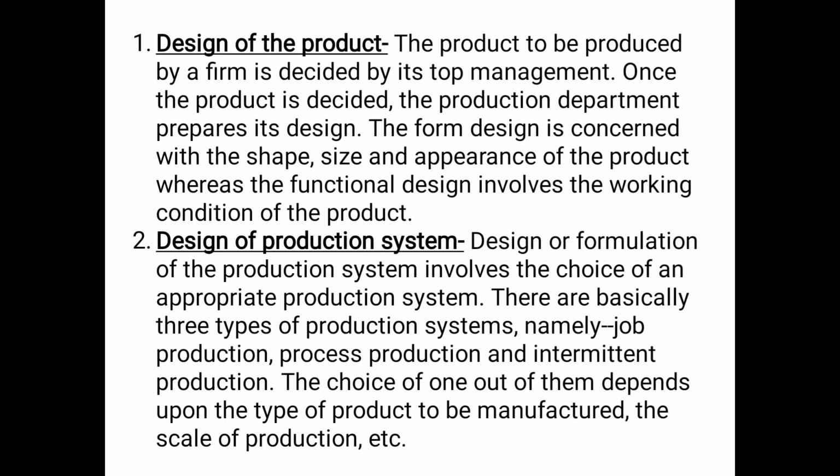So these are the production systems out of which the organization needs to decide upon the one it feels is best suited. The choice of one out of them depends upon the type of product to be manufactured, the scale of production, etc. So the organization will decide upon the production system on the basis of the type of product it is producing and the scale of production, that means in what quantity it is producing the product, etc.